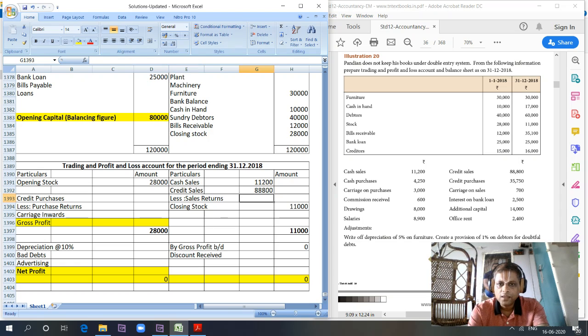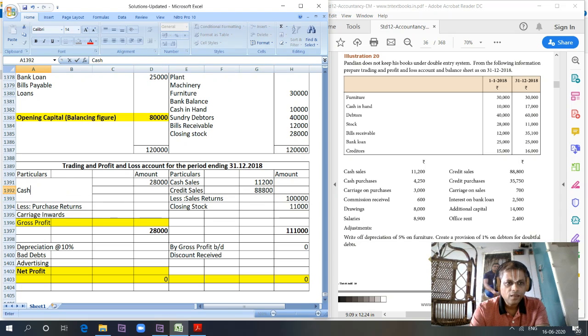Then we have sales return. Do you have sales return? No, there is no sales return. Okay, that's very good. So total sales is equal to cash sales plus credit sales, so 1 lakh. And we have cash purchases 4,250.